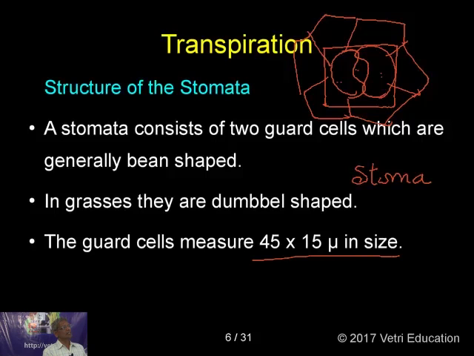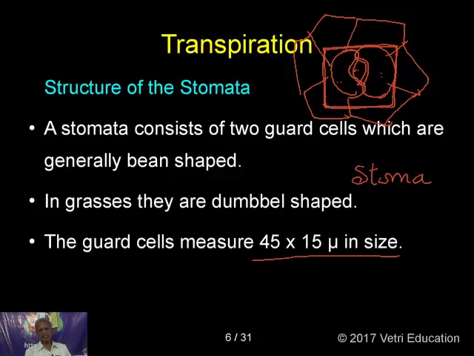Fine. But some anatomists are different, and they say that stoma refers only to the hole, only to the pore. And for the other region, they use a different term called stomatal complex. Those anatomists who use the word stoma for the full structure call the hole a stomatal pore.